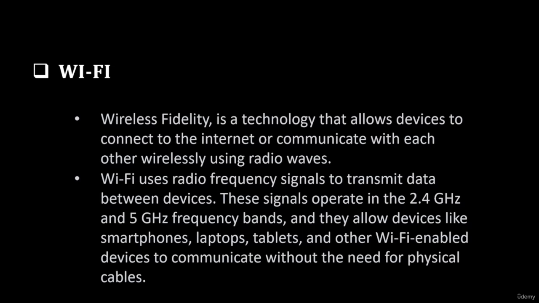So how does it work? Wi-Fi uses radio frequency signals to transmit data between devices and the Wi-Fi router. These signals operate on specific frequency bands, commonly 2.4 gigahertz and 5 gigahertz, to ensure efficient communication. When you connect your device to a Wi-Fi network, you are essentially establishing a wireless link with the router.